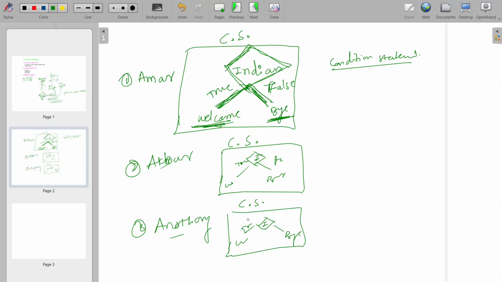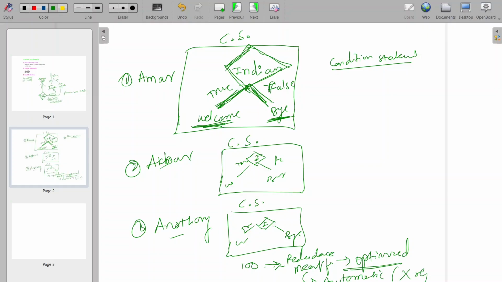So if I'm writing the same condition, what if there are hundreds of candidates? I need to write this condition 100 times, which is very redundant code, right? And it is not meaningful in programming. Programming should be optimized. So to make it optimized, and to make the action we are performing automatic instead of writing repeatedly, we can automate it by using the looping statement.